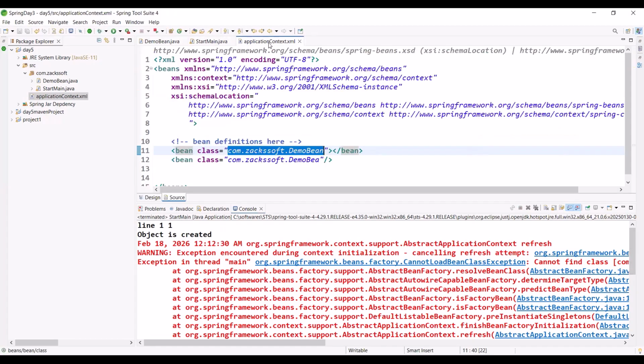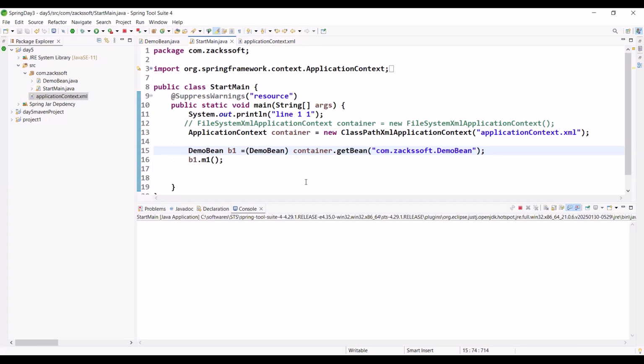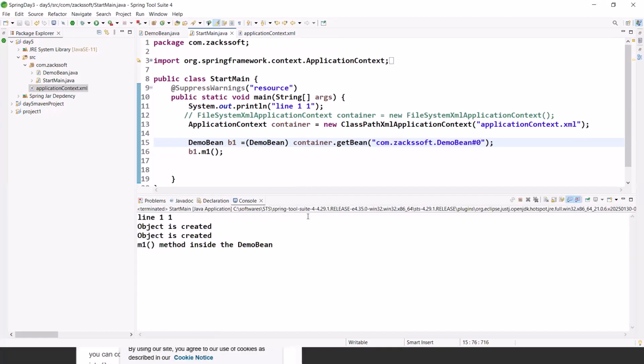Just observe. Okay, demo bin. Maybe let me check right now. Control S, Alt Shift X Z. Okay, any confusion? There was some spelling mistake, right? So everybody, this point, how to access? Or if I give number 0, Control S, Alt Shift X Z. Okay, there is no error, right?